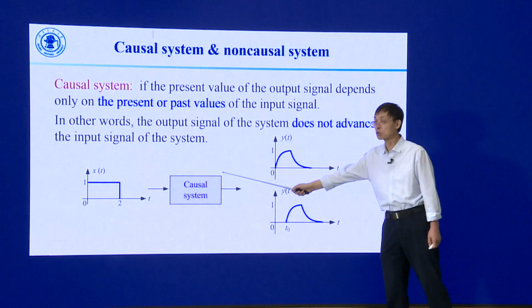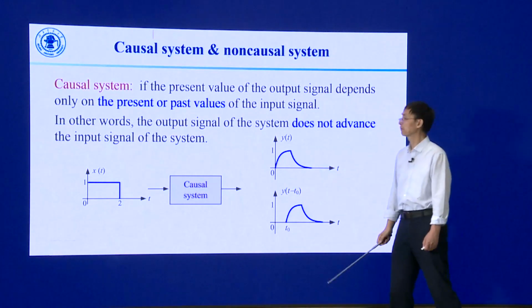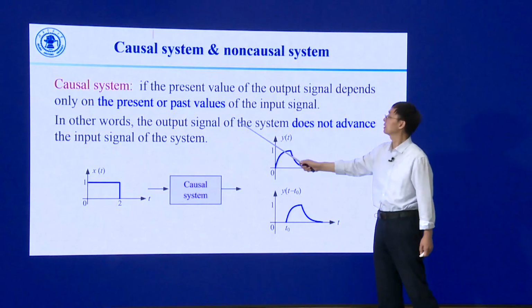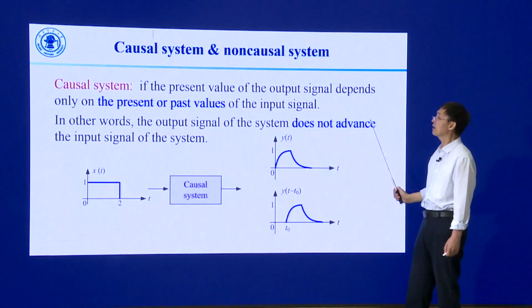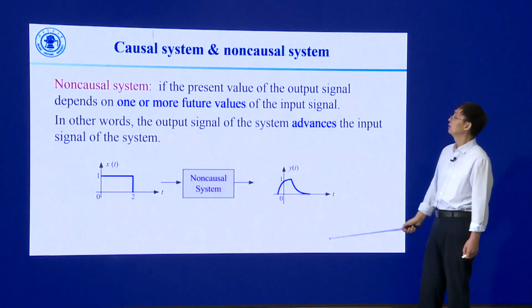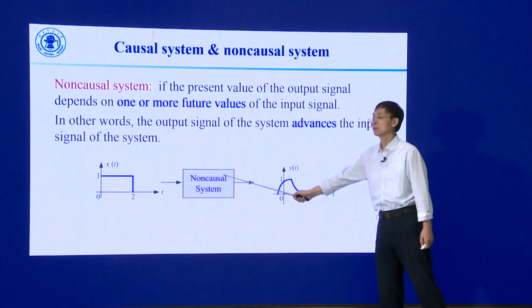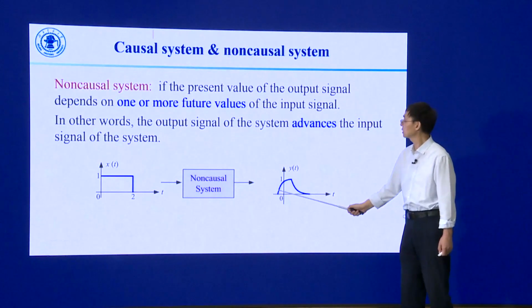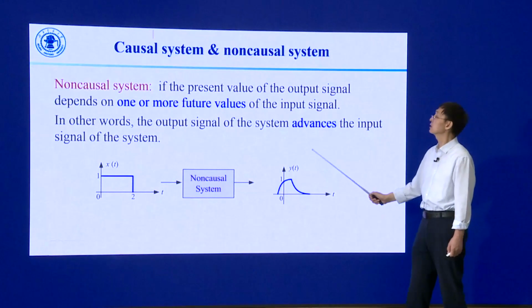So the system is a causal system, because the output signal does not advance the input signal. This system is a non-causal system because its output signal advances the input signal.